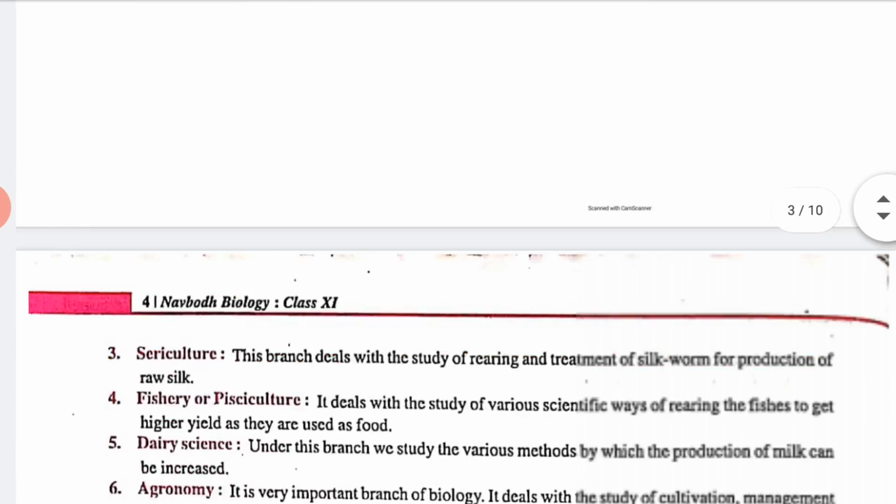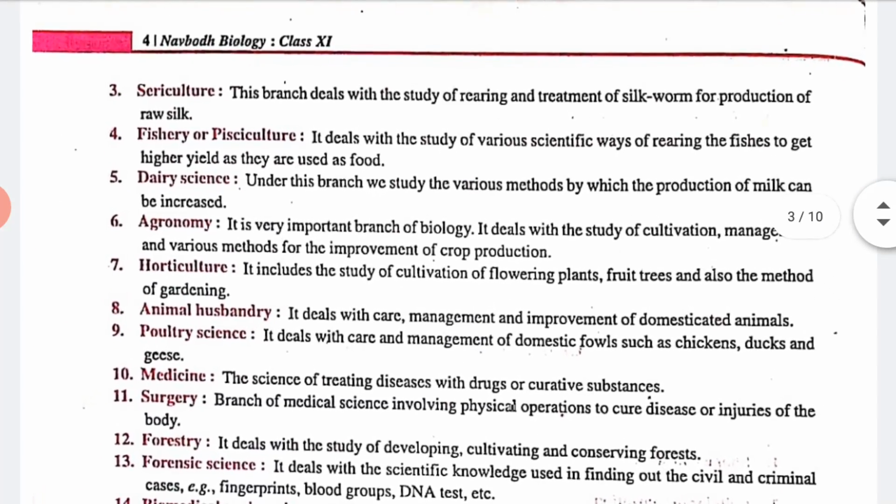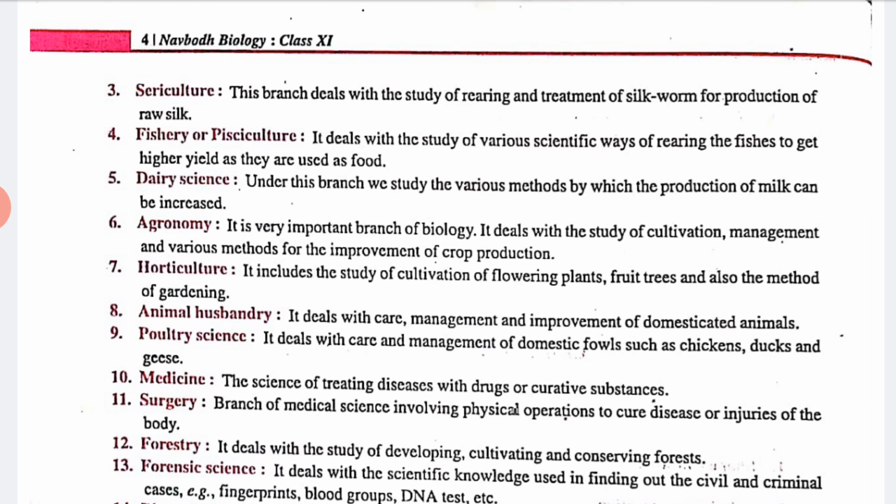Yes. Next we have sericulture. Sericulture is the branch that deals with the study of rearing and treatment of silkworms for the production of raw silk. Okay, now fishery or pisciculture. As you all know, it is fish culture, from which we get a higher yield of fish as food.